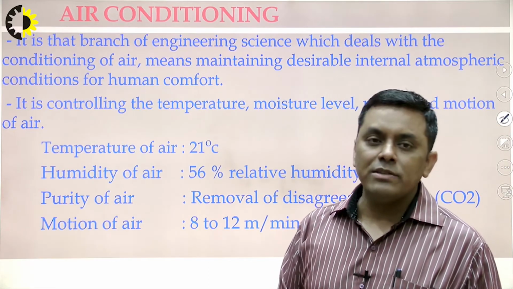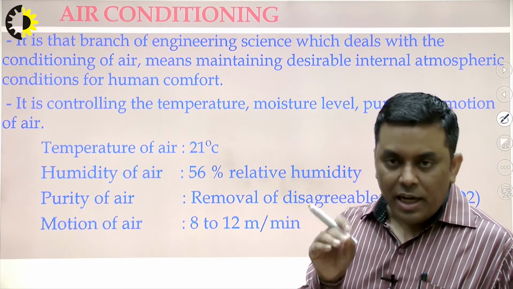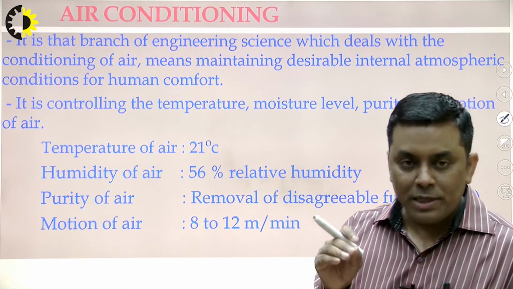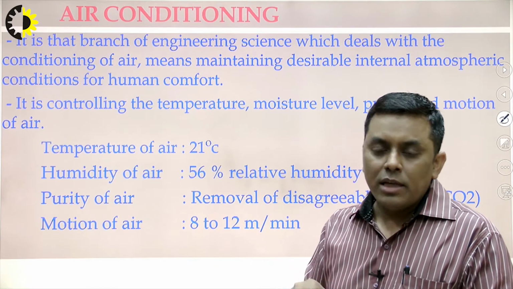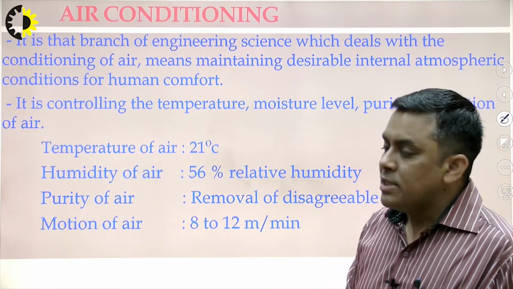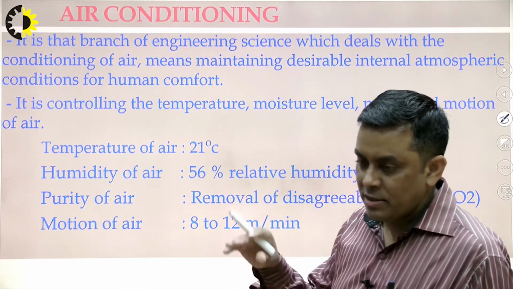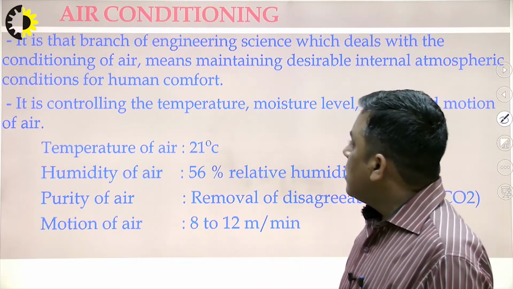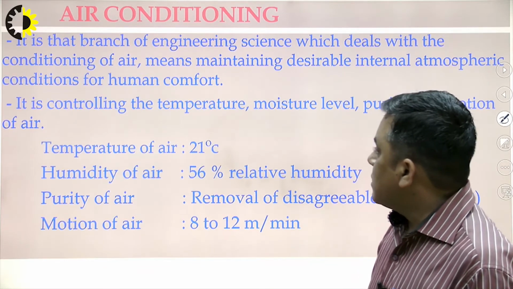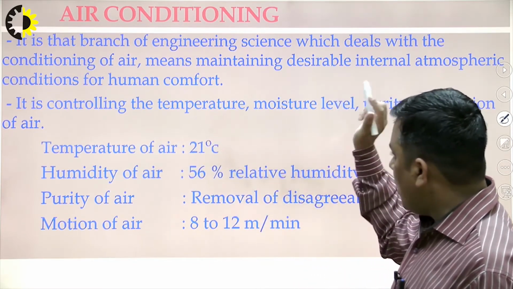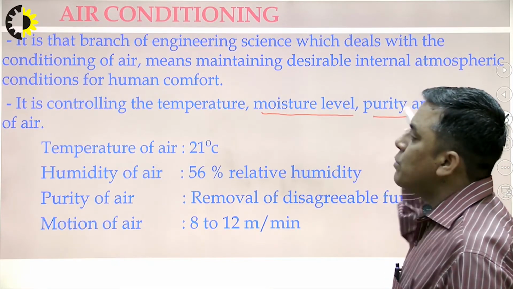And human comfort is not only dependent on what? Temperature. There are certain other factors also on which human comfort depends. So, making the surrounding air as per the requirement of human comfort, this is what air conditioning is. It does not mean that only the temperature will change, either decreasing or increasing. Definitely some other parameters also we have to cover. So, what are these parameters? It is controlling the temperature. Along with temperature, we need to control moisture level, purity and motion of air.